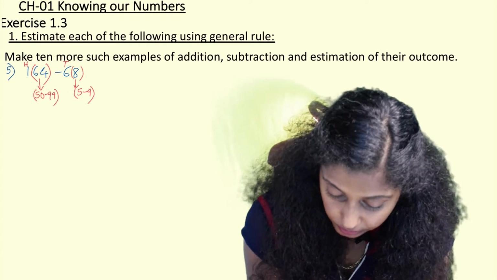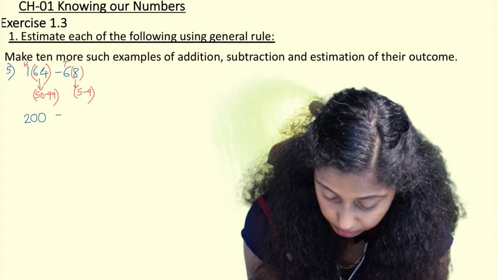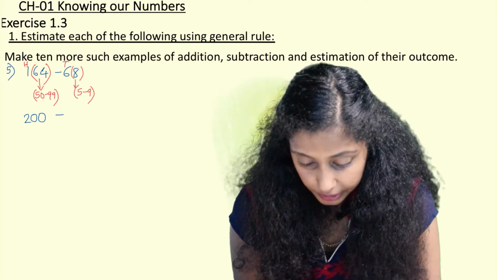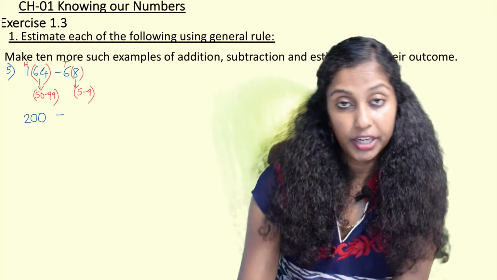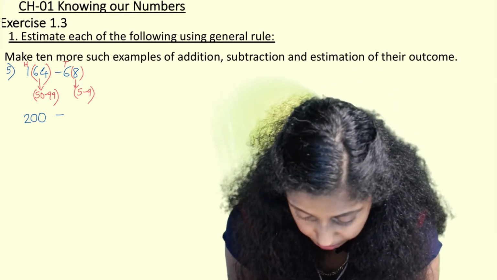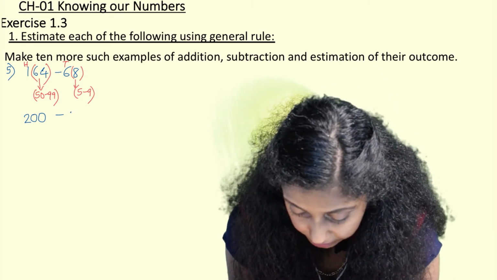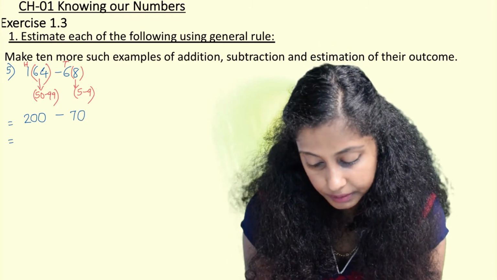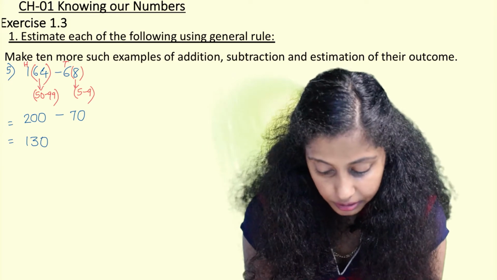So this will become 200 minus 70, the nearest tens is 70. So now 200 minus 70 will give us 130.